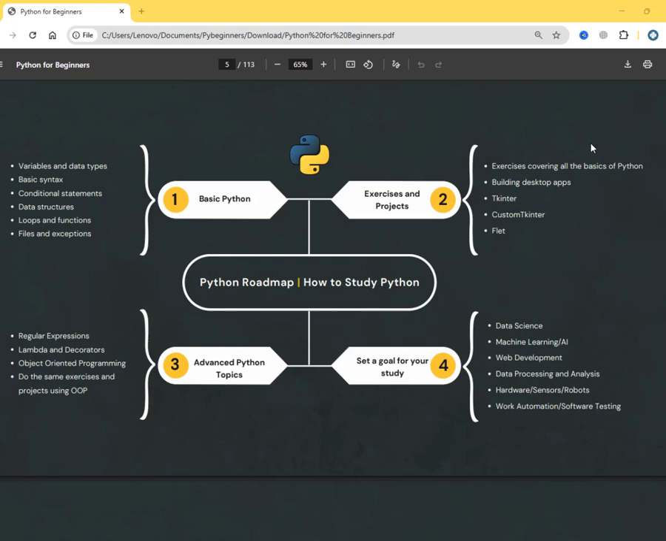How to start Python, a Python roadmap for beginners. Hello guys, welcome back to the channel. Juan here. So let's try to understand how you can start Python nowadays.